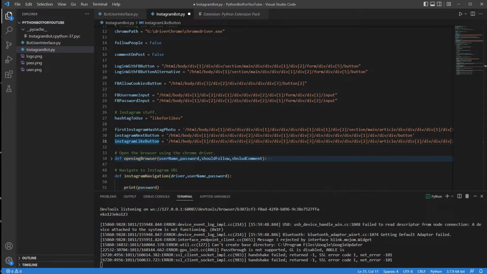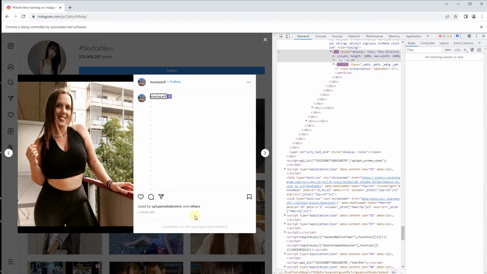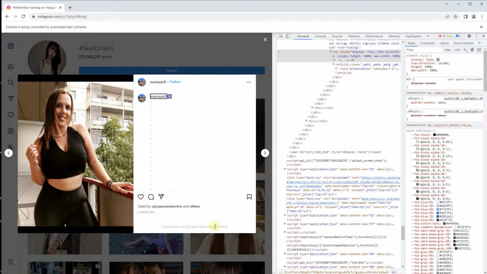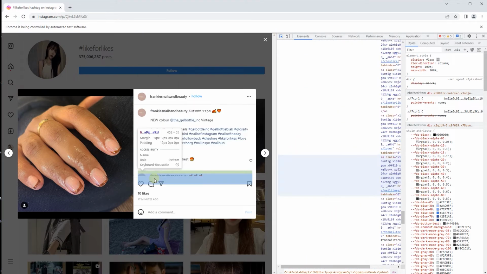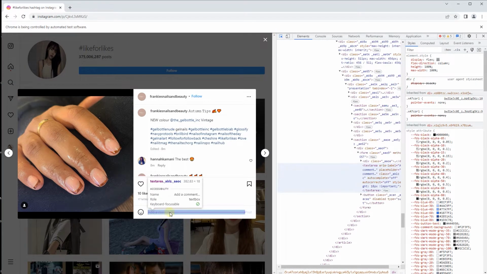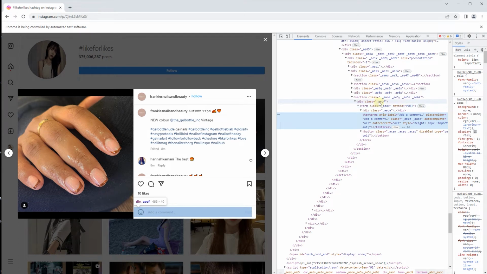What I'm going to choose to get is the comment box. So I do want to say comments on this post have been limited. I'm just going to take this for the future. Now let's go and take this input. I do want the input though. So let me see if I'm going to be able to find it, because I'm not actually sure. I think you can send it to the form and just submit the form. This is something that we can do.